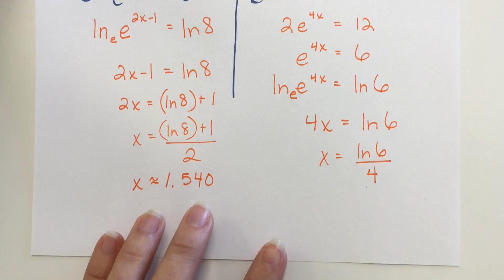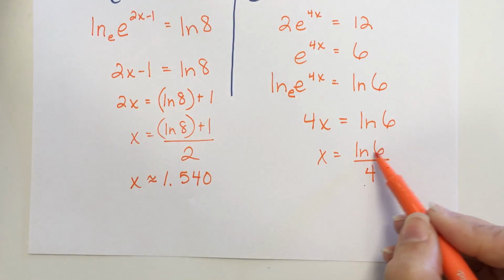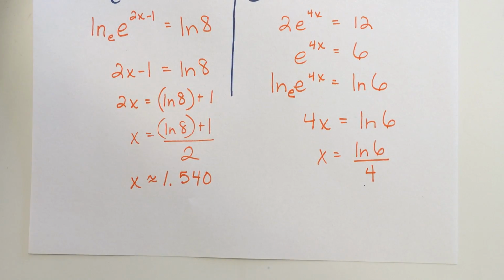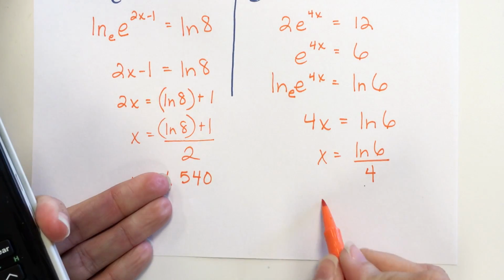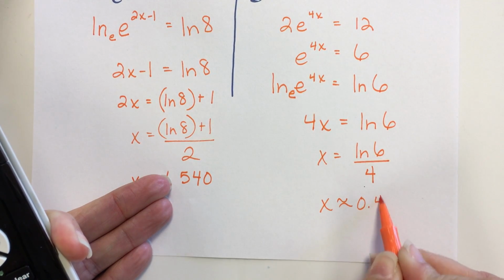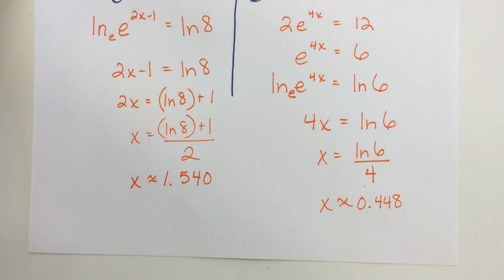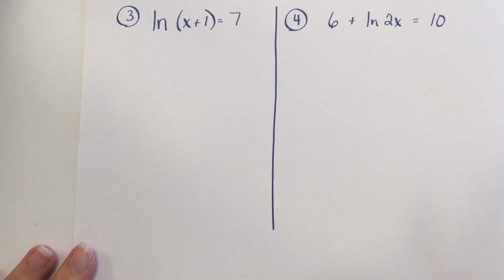Now you cannot reduce the 6 and the 4, okay? Whatever number you have after the ln, you can't ever do anything with it. It's locked in as being a 6. So natural log of 6 divided by 4. And if I keep 3 decimal places here, then 0.448 would be my approximation. Okay, now let's look at some natural log equations.